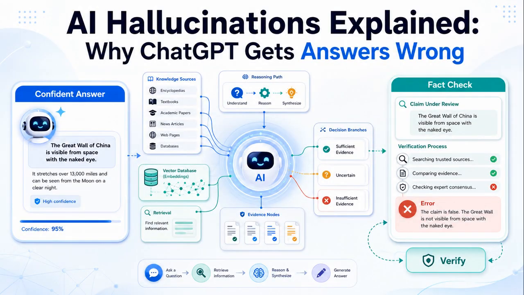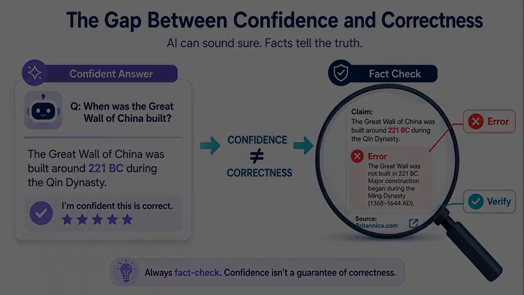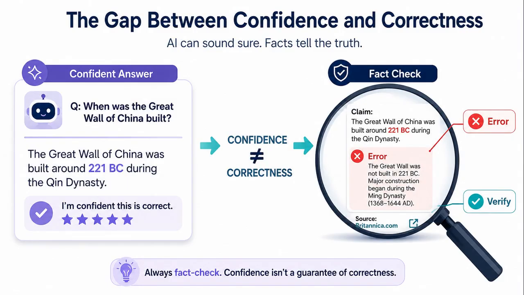ChatGPT can sound confident and still be wrong. AI hallucinations happen when models generate answers without reliable factual grounding. Let's begin with confident does not always mean correct. ChatGPT can sound fluent, polished, and confident. But a confident answer is not always a correct answer.